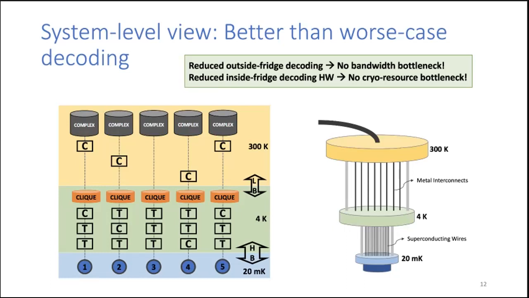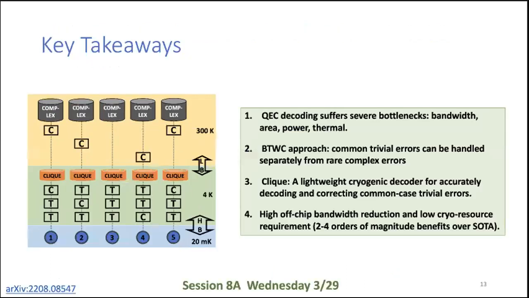The small remaining percent of complex errors flow out of the fridge and can be handled by a state-of-the-art decoder. With this two-level decoding, both the bandwidth and cryo resource bottlenecks are alleviated. CLICK improves the scalability of classical decoding by many orders of magnitude.